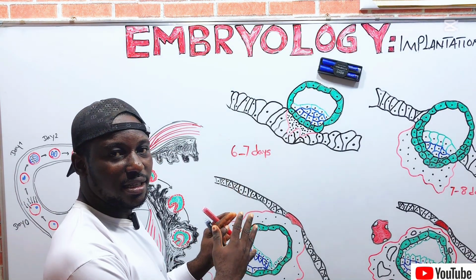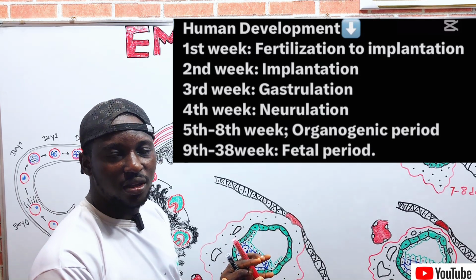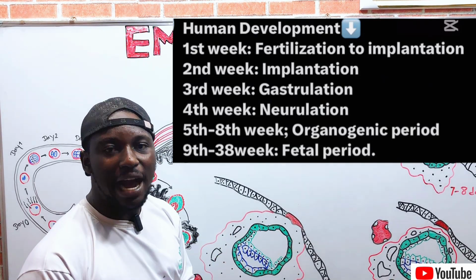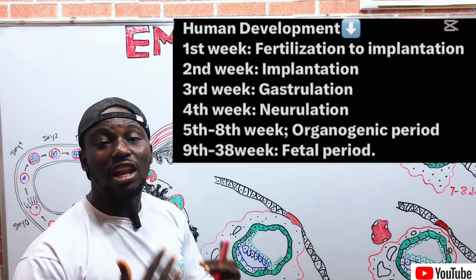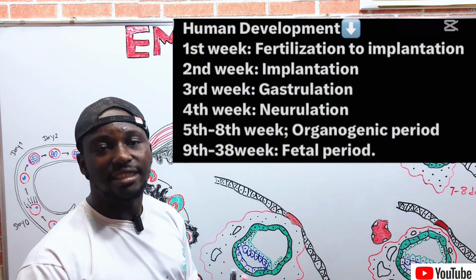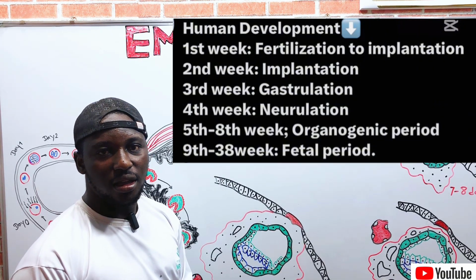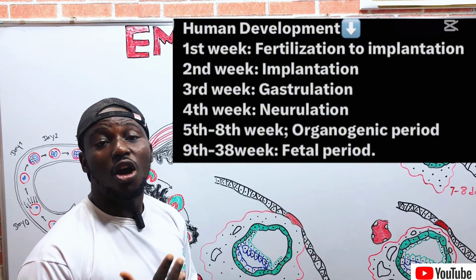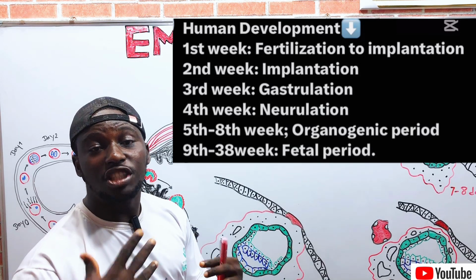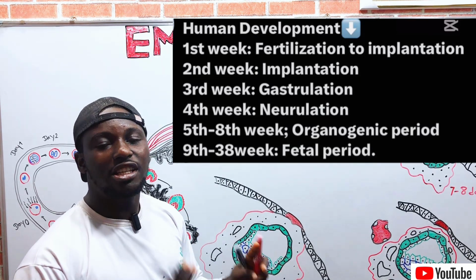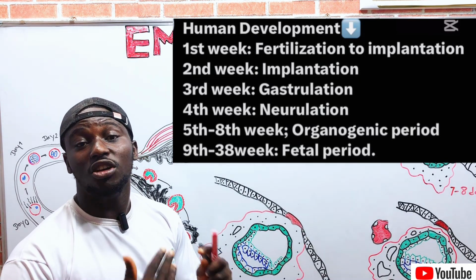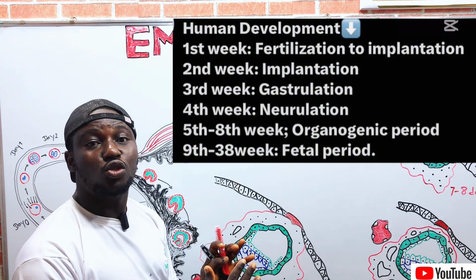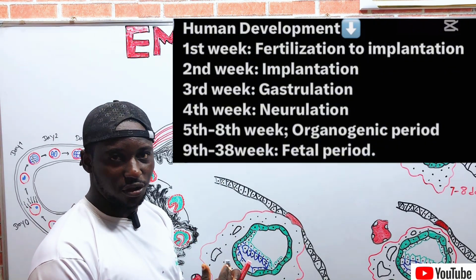The first week is all about what? Fertilization. It's all about fertilization of the secondary oocyte, from fertilization to the early implantation period.